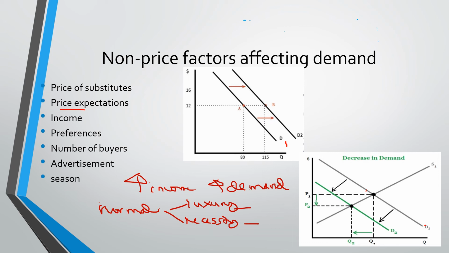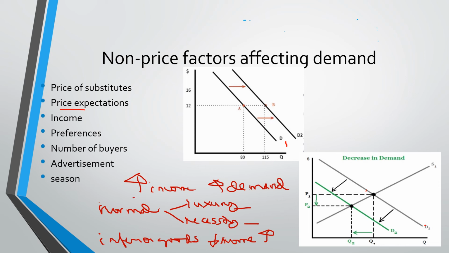However, if we're talking about inferior goods, goods that we buy normally when our income is low, like dried fish, or probably a jeepney ride instead of a taxi ride or instead of driving your own car. So when your income is high, that's when you tend to buy less of inferior goods because you can now afford to buy the more expensive ones. But when your income is low, that's when you will try to buy more of the inferior goods because that's what you can afford.